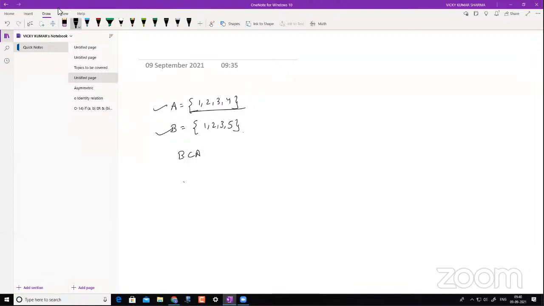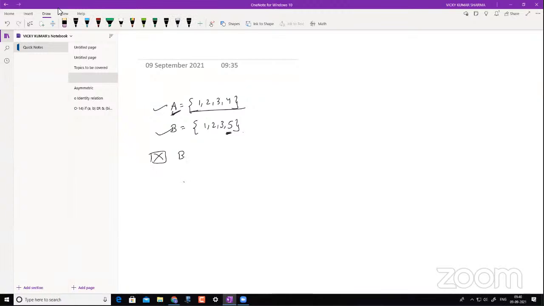It's because the element 5 is not there in A. That's why I cannot say that B is a proper subset of A, or even that B is an improper subset of A, just because this element 5 is not present in set A.